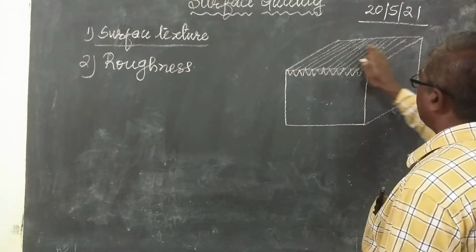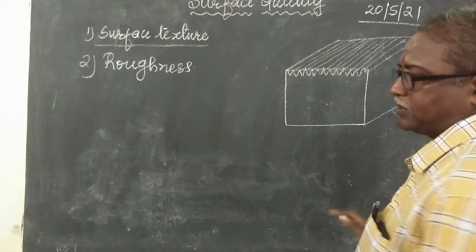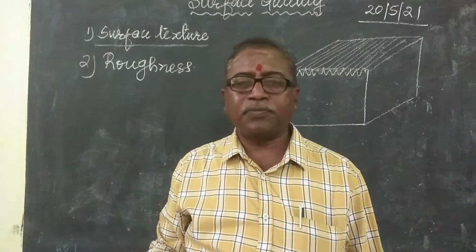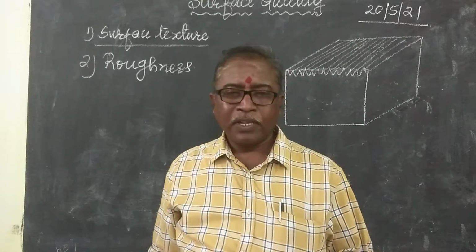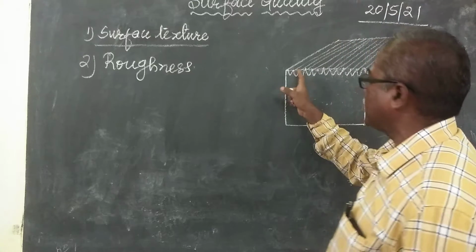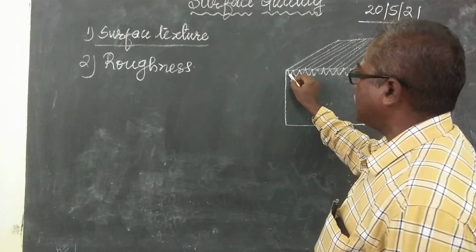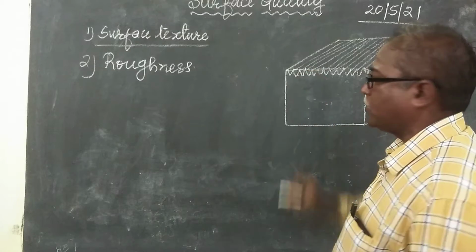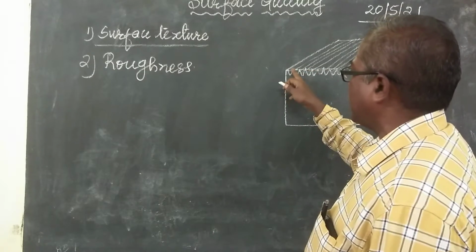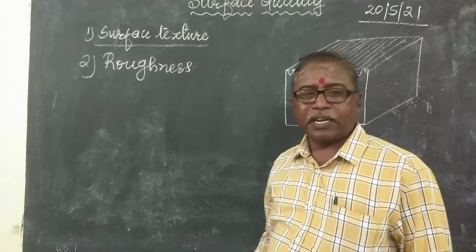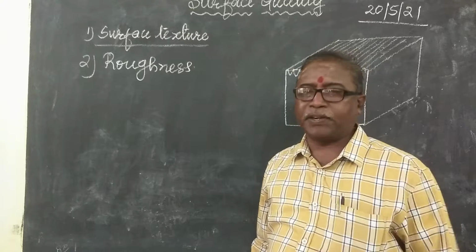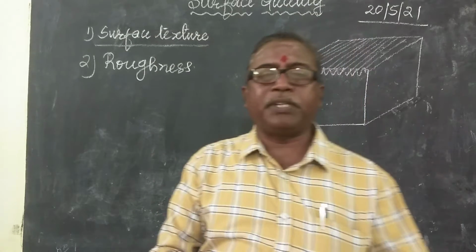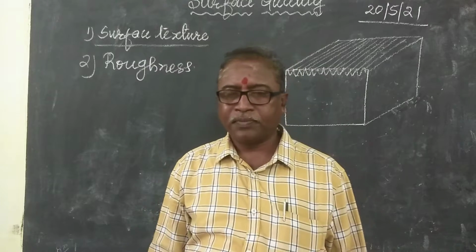After that, when you touch it with your hand, you can feel whether the surface is rough or smooth. So these are the marks formed by the tool. The roughness is one up and one down, from here to here. The roughness depth, the roughness width and the roughness height, these are all there. This roughness is the irregularities between the two surfaces.